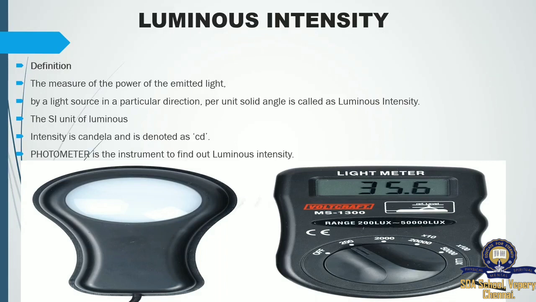See here, we have a picture of a photometer. With the help of this photometer, we can find out the luminous intensity of the emitted light for whichever object, either a sun, moon, or our regular artificial light. So how much luminous intensity it has, we can easily find out with the help of this photometer.